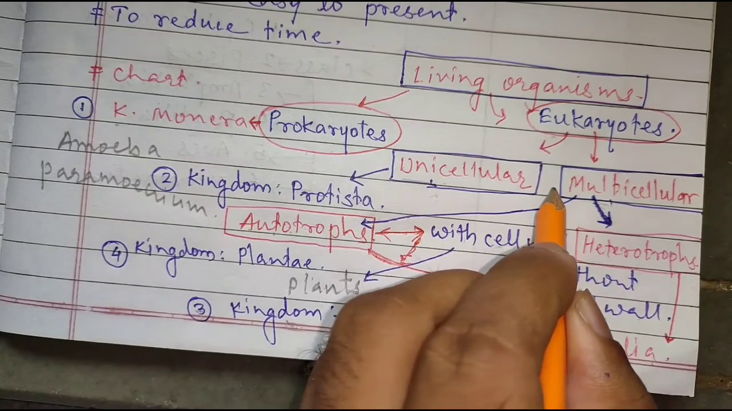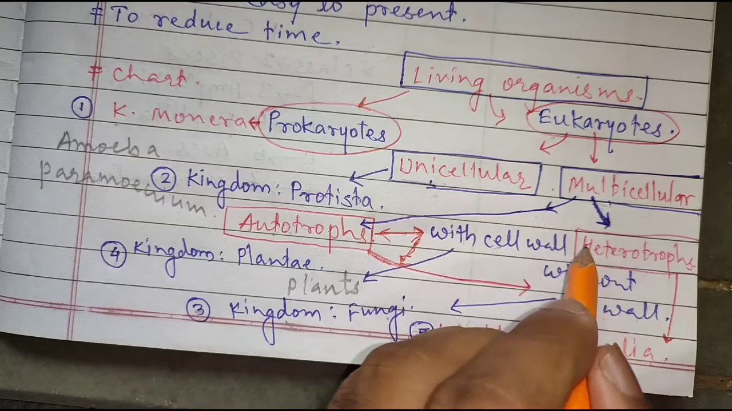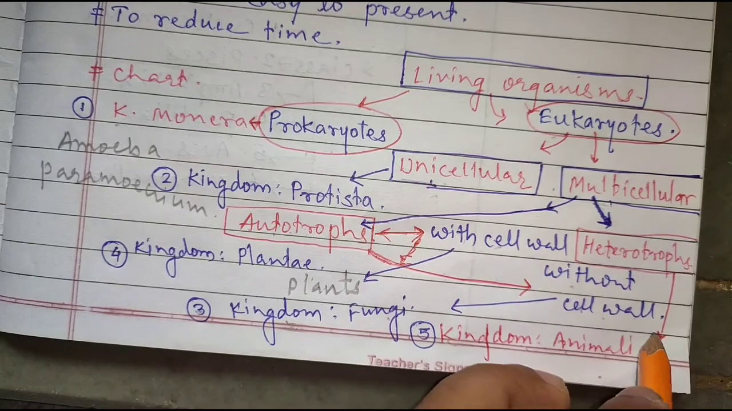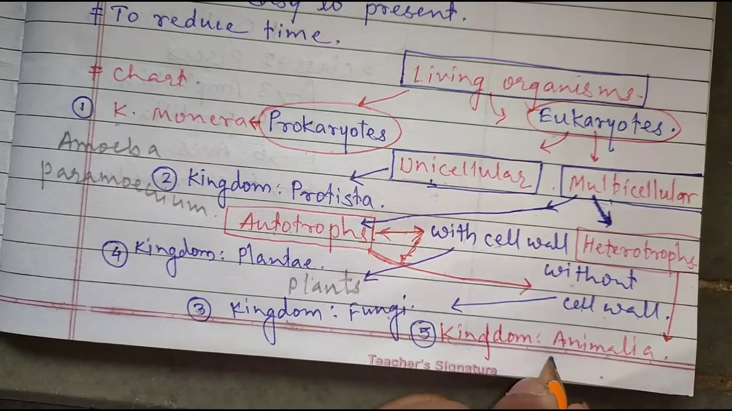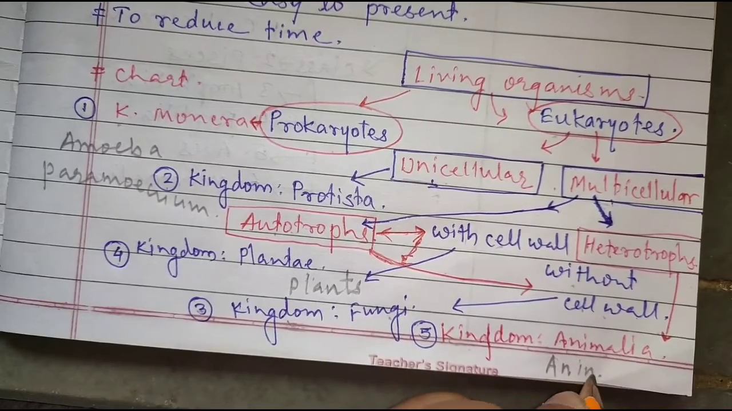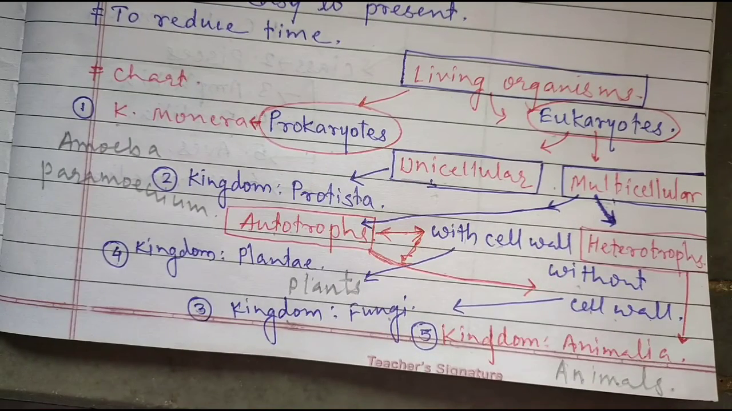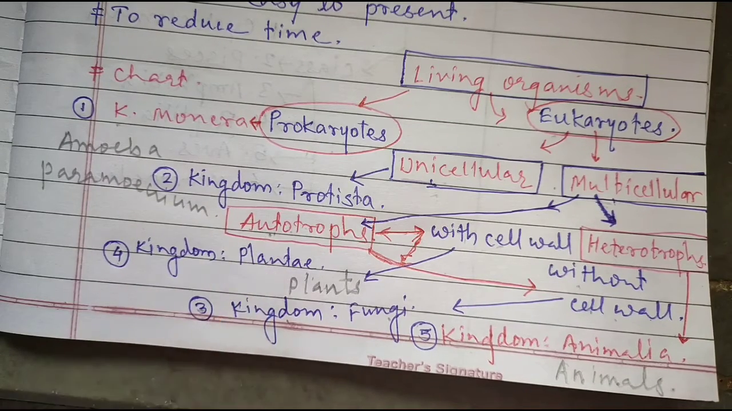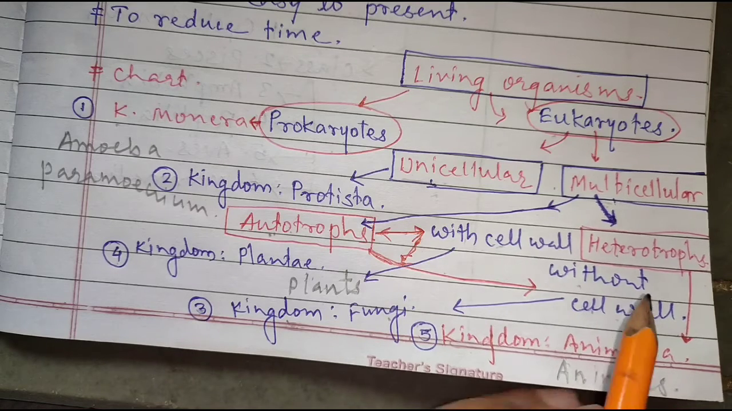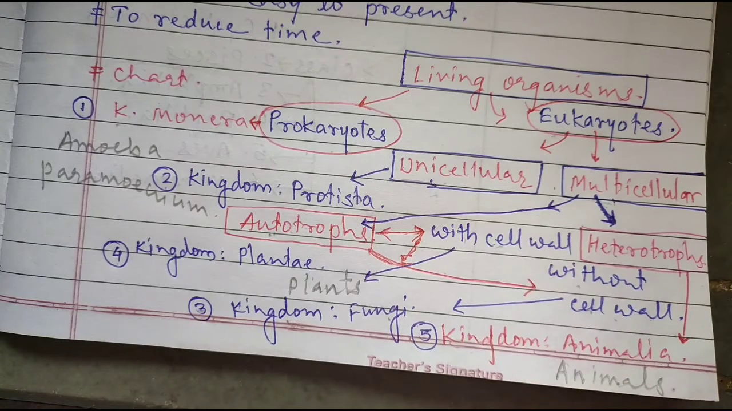And the multicellular heterotrophs are kingdom Animalia. The total animals come under this kingdom Animalia. In trophic level, autotrophic organisms are those organisms which prepare their own food, and the heterotrophs, hetero means they are dependent on other organisms for their food.